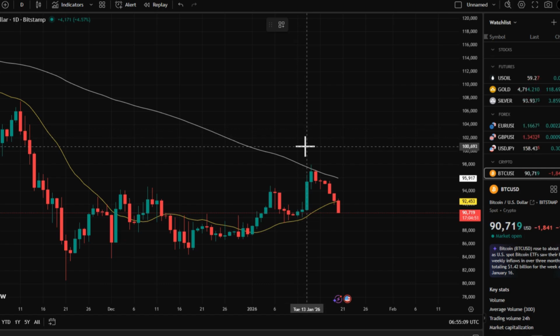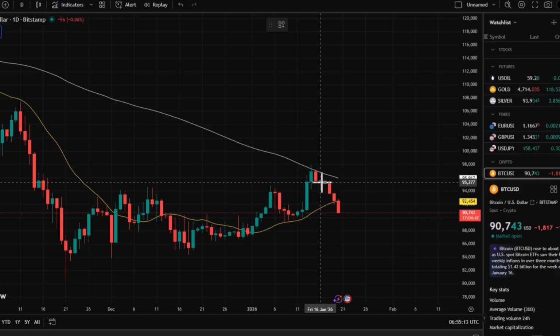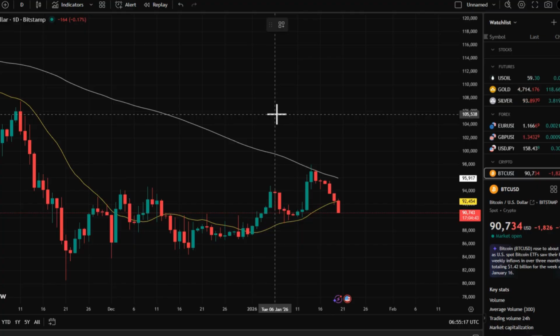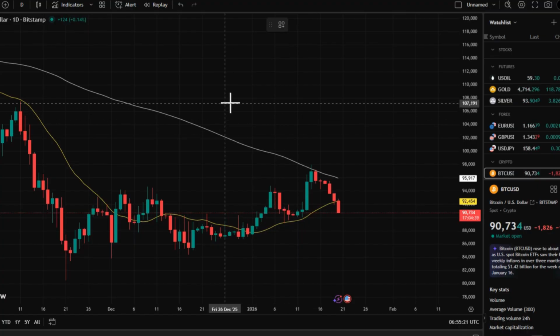Let's take a look at the latest price action of Bitcoin. First, let's focus on the daily chart. The first key point is whether the pressure from the MA100 continues and whether the MA20 can hold. The current daily structure is very clear.